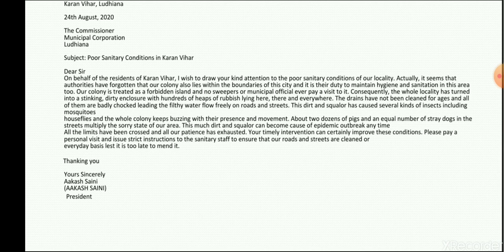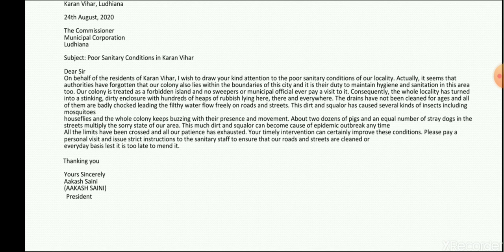So this dirt and squalor have caused several kinds of insects, including mosquitoes and house flies, and the whole colony keeps buzzing with their presence and movement. Obviously, wherever there is no sanitation, heaps of insects would be there. Those create diseases as well. Look, about two dozen pigs and an equal number of stray dogs in the streets multiply the sorry state of our area.